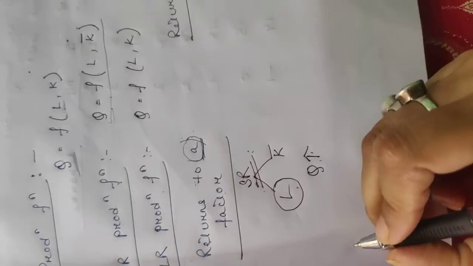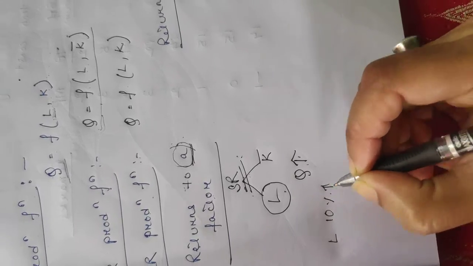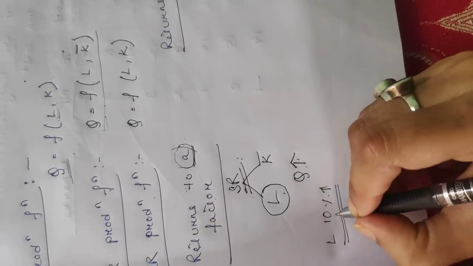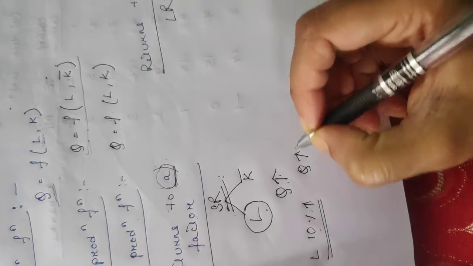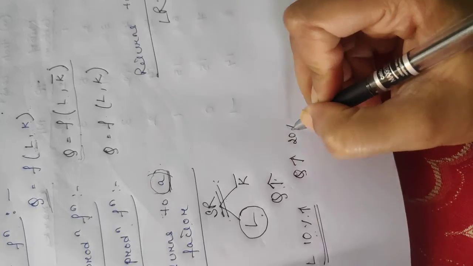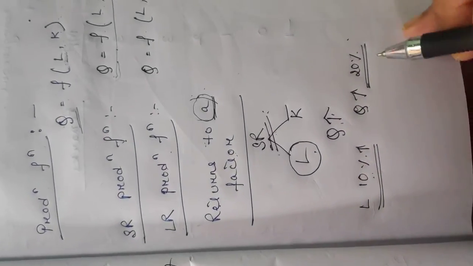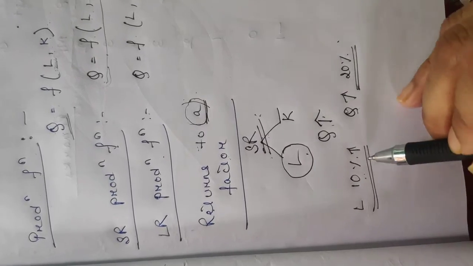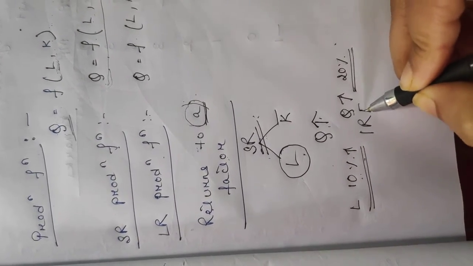If you increase your labor by 10%, and for that reason your quantity increases by more than 10%, suppose more than 20%, then it is known as increasing returns to a factor.